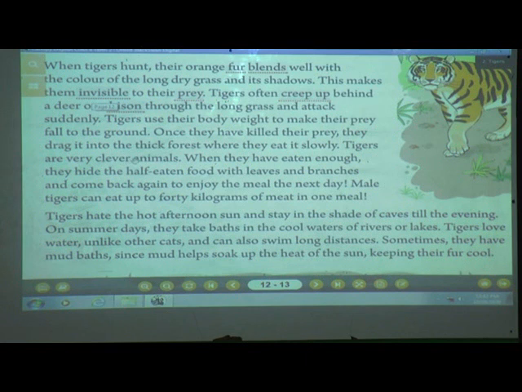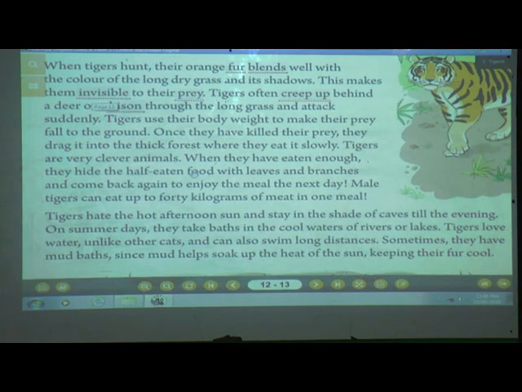Tigers are very clever animals. How they are clever, we'll see further. When they feel that they are full, what do they do? They don't share their food. When they have eaten enough, they hide the half-eaten food with leaves and branches, and come back again to enjoy the meal the next day. Means it eats so much that for a full day there is no need for him to eat again. So whatever he has eaten that day, the half-eaten food, what does he do? The tigers, what do they do?